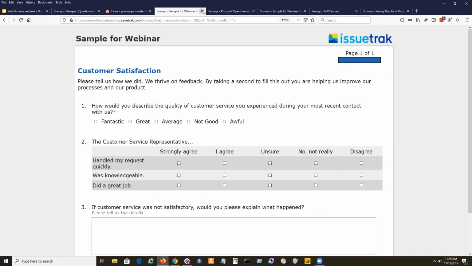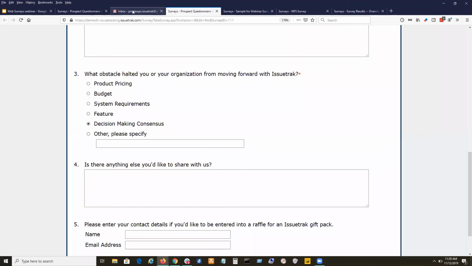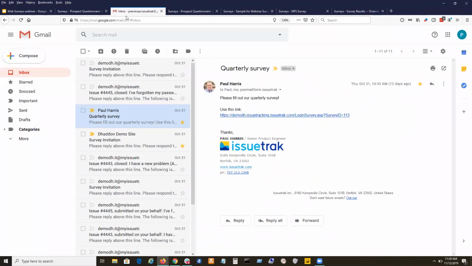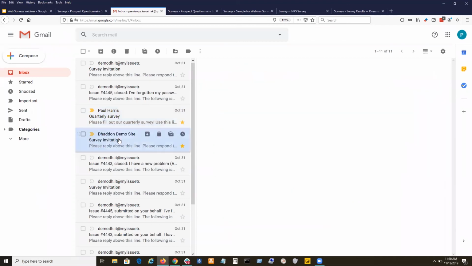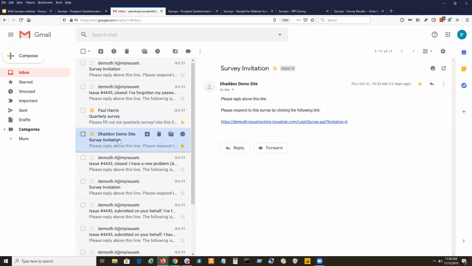I'm going to close both of those so that I can find what I want to show you guys. The other thing that you notice here is that there's a third way of sending survey invitations. Well, there's more than three ways, many different ways of getting the survey out there. But for this one, I used Dana's demo site. There's a utility in Issuetrak for sending email to a group of customers, to a bunch of customers.